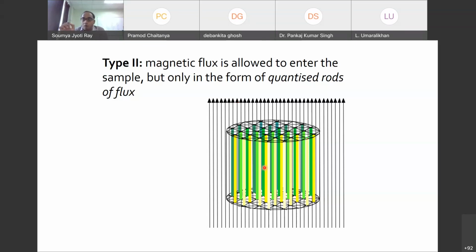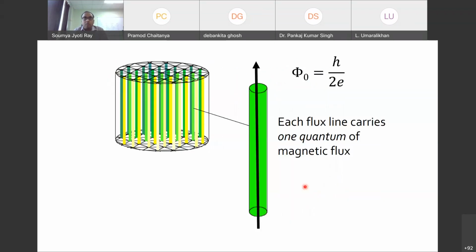That means only one phi naught can enter first. If I increase the field, another phi naught will come. So it has to be an integer multiple of different flux lines, or these quantized rods. Okay, so let's say I'm increasing the field, so this is the applied field, and many of these flux lines have entered. So how do they look? If I look into an individual flux line, then I can see that it has this much amount of flux, that is h by 2e, so it carries this quantum of magnetic flux.